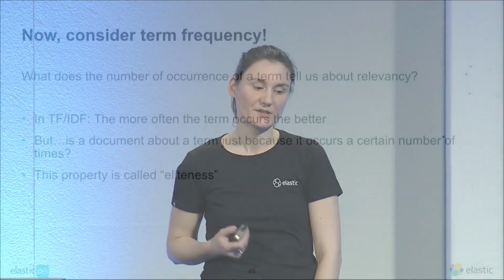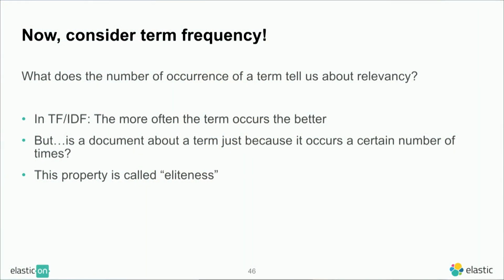Okay. So now if we go on, we considered that a term occurs or does not occur in a document. But actually, this is not really true. We want to consider this too: the number of times something occurs in a document. So what does the number of times something occurs actually tell us about relevancy? In TF-IDF, we said more is better. But for BM25, the first question is: is a document actually about some term just because it occurs in the document? And this property, whether or not a document is about a term, is called eliteness, if you ever look at this in the literature.